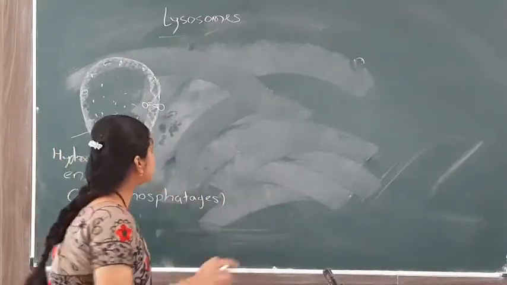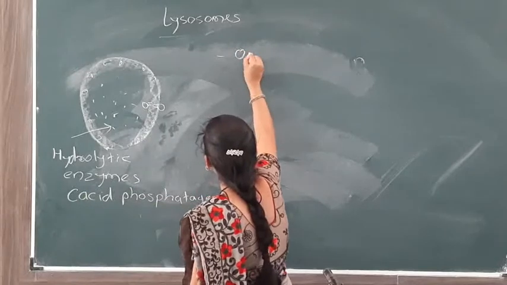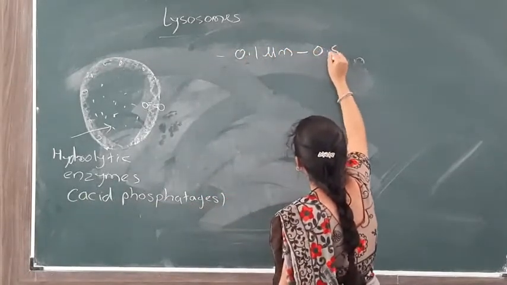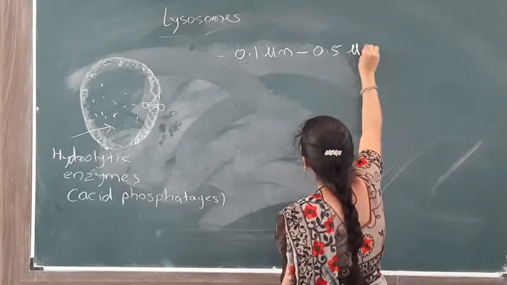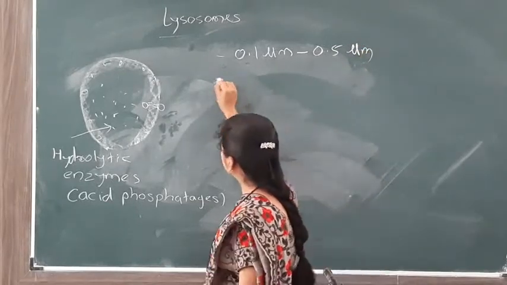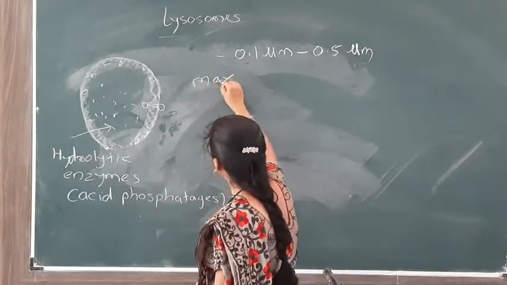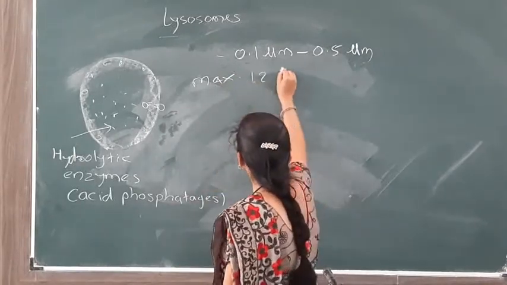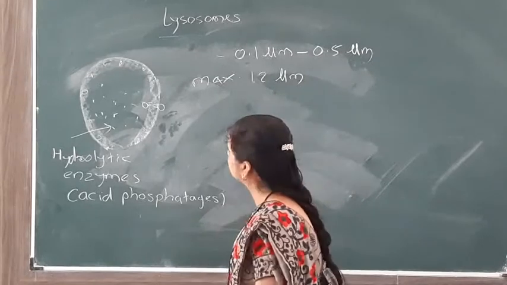The size of the lysosome is between 0.1 micrometer to 0.5 micron. The maximum size observed is 1.2 micron.